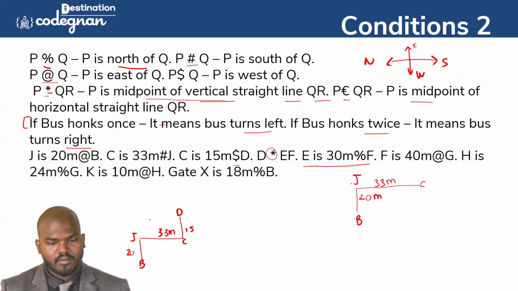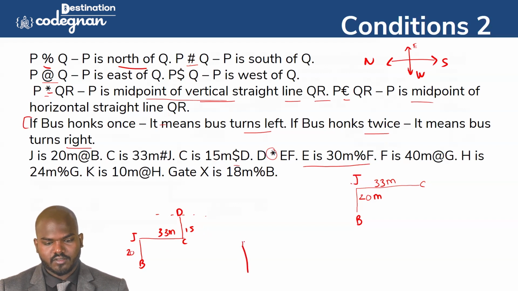So if I make it like this, the D is coming like that. Whether you want to check, C is 15 meter dollar of D. So D is 15 meter south. South means it will come this side, guys. So C is 15 meters south. Then we made a mistake.